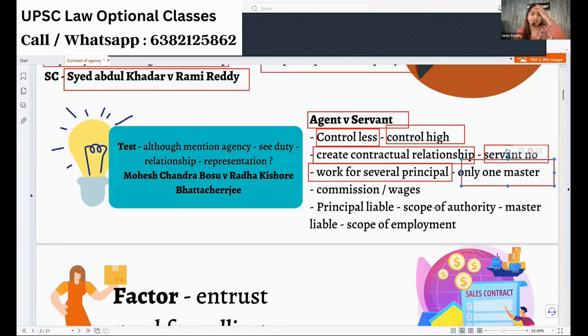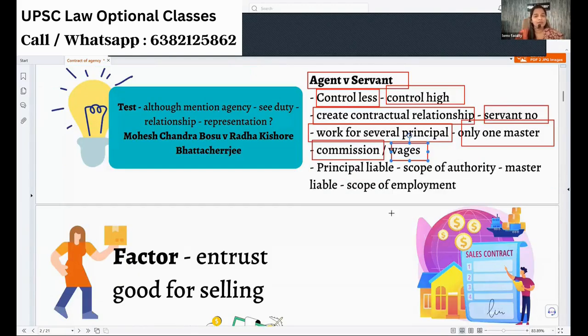Okay, that is different. But generally, a servant will mostly have only one master. Next, whatever remuneration we pay to the agent is called a commission, and when we pay the same remuneration to the servant, it is called wages. Next, if any problem is committed by the agent within the scope of authority, the principal will be liable.